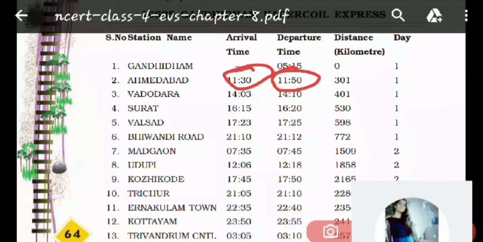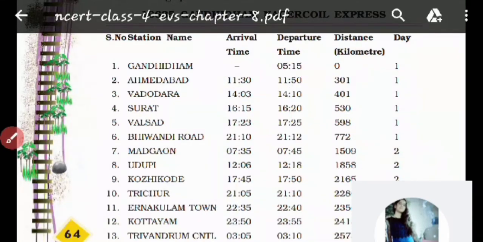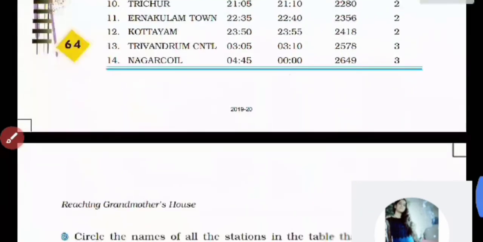Yes, the answers have been given. Pragati, it's not 2 minutes. It's 20 minutes. Yeah, exactly. 20 minutes is the answer. At 11:30 the train reached there and at 11:50 the train started. So what is the time difference? The time difference is 20 minutes. So this is the correct answer of this one. Now let us move to the next question.